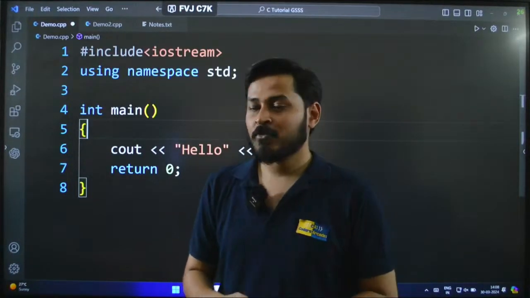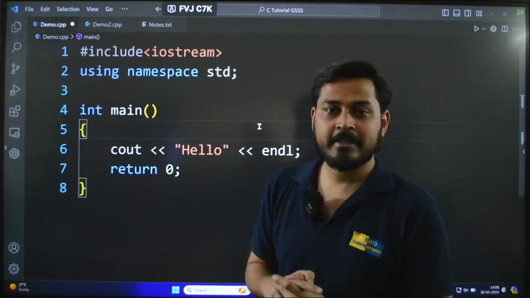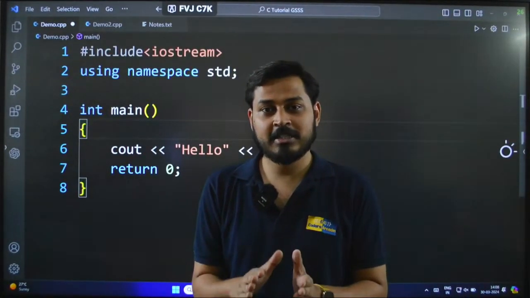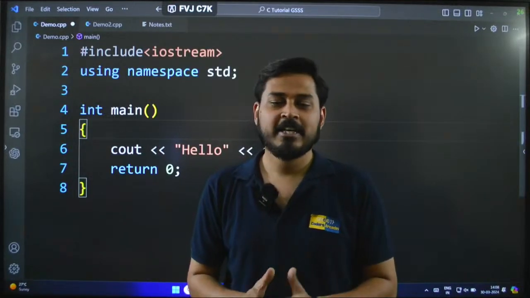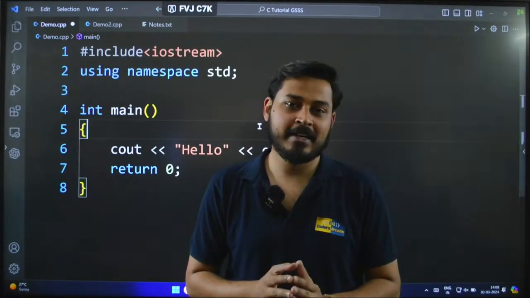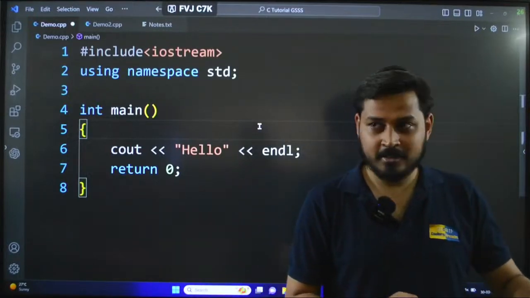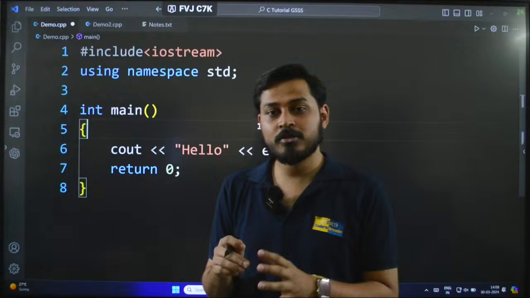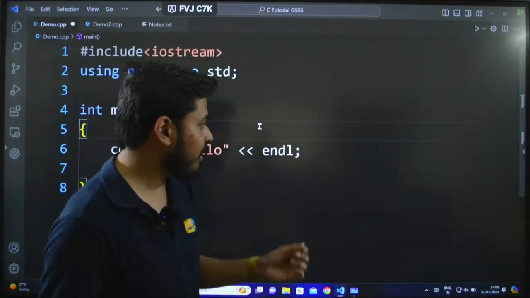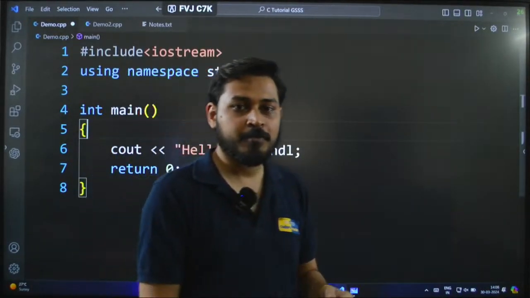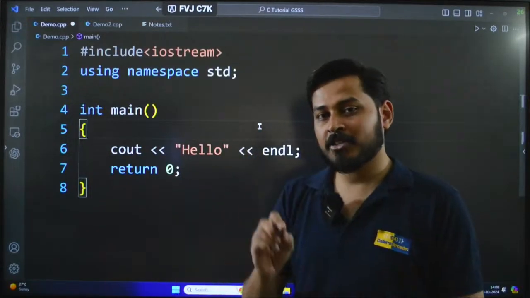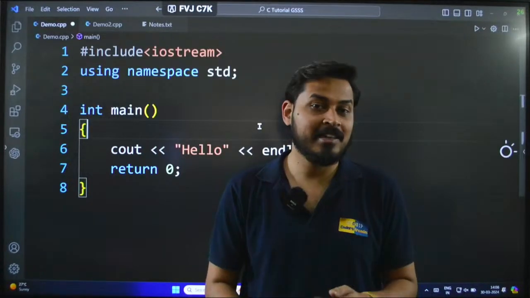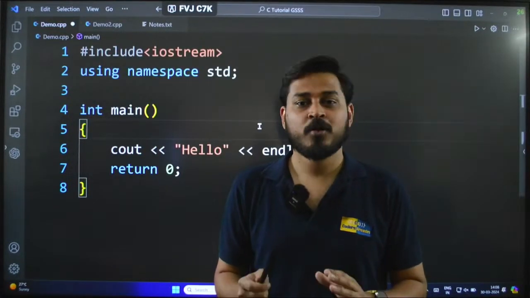Now after this I have written cout and hello and then endl. So here cout is the printf statement, the same thing that printf does in C programming. In C++, cout does the same exact thing. endl, on the other hand, is the command which is used to move the cursor to the next line. So basically end line. When the program executes, the cursor will go to the next line automatically, and if you are trying to print anything else, it will happen in the next line. And for this reason we use endl.